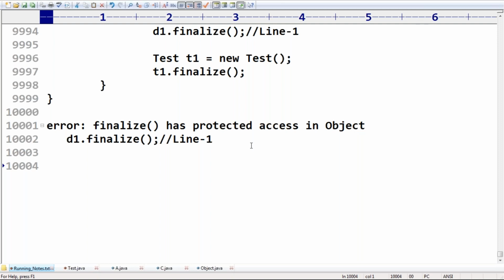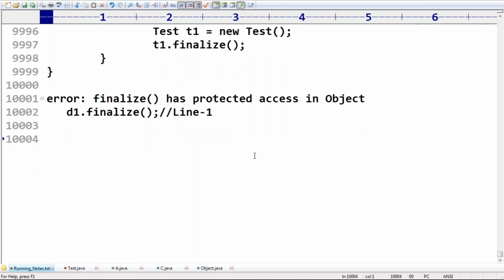Sir, here is a very important conclusion: there is a specific reason. The first one is related to clone. So why is the Object class clone method protected? Can anyone tell me the meaning of protected? I covered it somewhere in the last session.